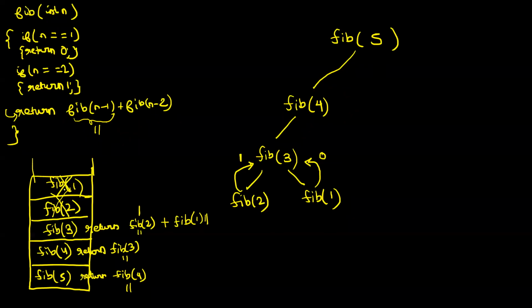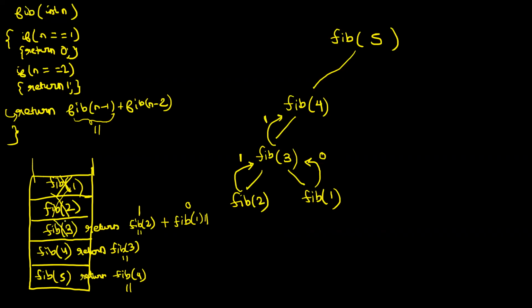So the context gets destroyed, and you will come here. You had paused here. Fib of 1 returns a 0. Now, what is 1 plus 0? 1 plus 0 is 1. And this line was return 1 plus 0. So fib of 3 will return 1 plus 0, which is 1. Fib of 3 will add these two, 1 and 0, and it will return the summation 1 to the caller.